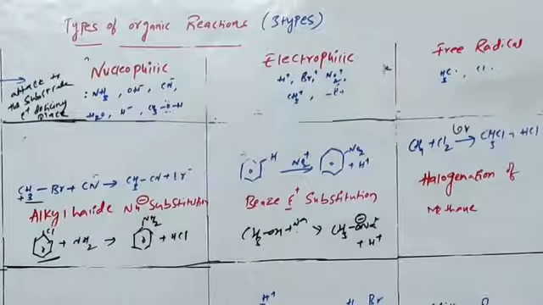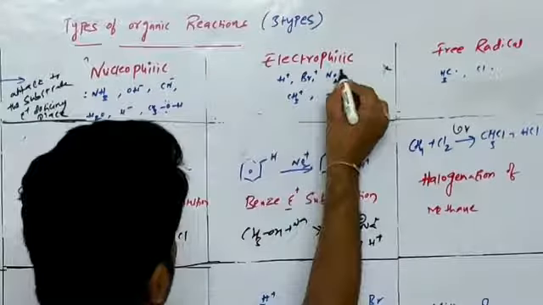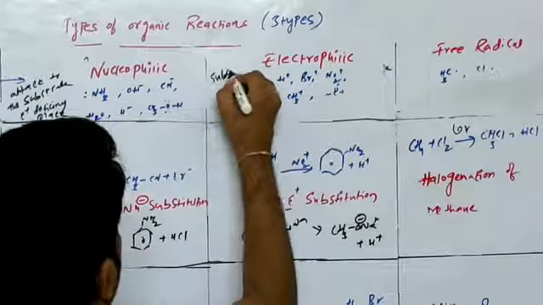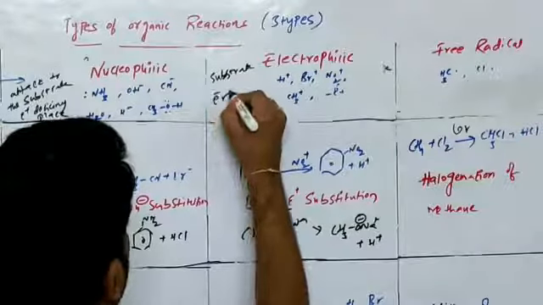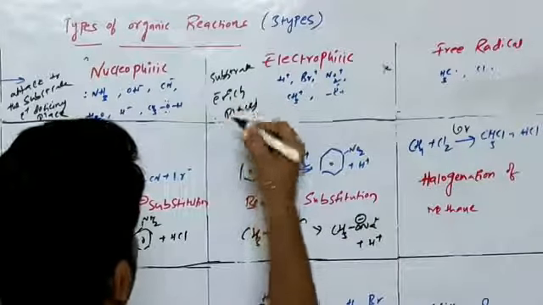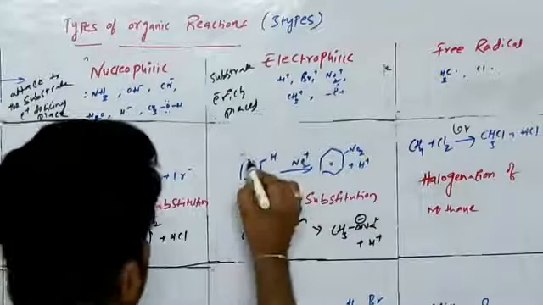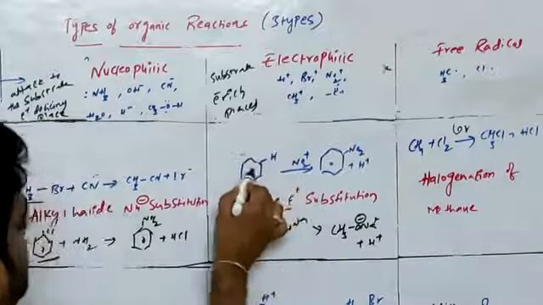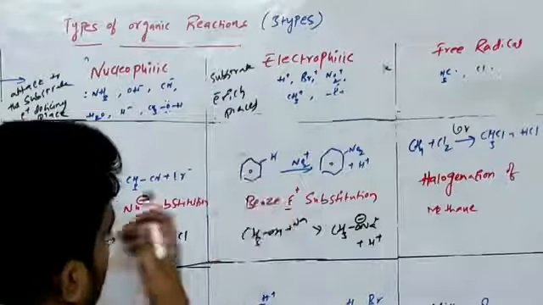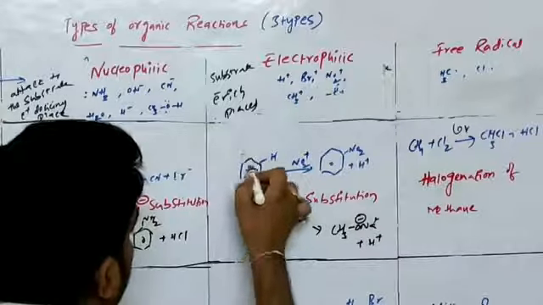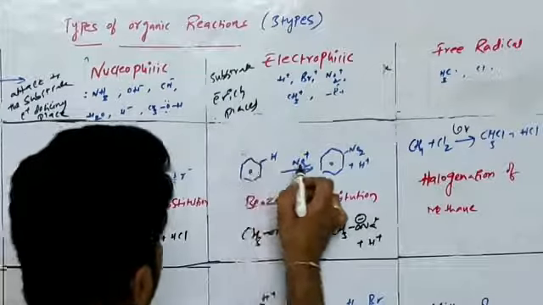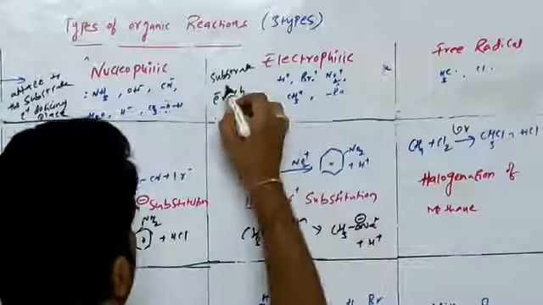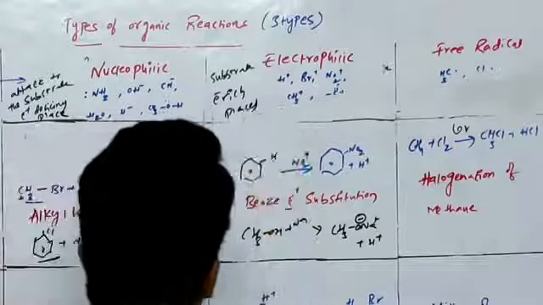Electrophiles consist of a positive charge. These are generally cations. They attack the substrate at electron-rich places. For example, take benzene. Inside benzene, the pi electrons are delocalized. These pi electrons are responsible for the nucleophilicity, that is the electron-rich place. That electron-rich place attacks the electrophile. An electrophile attacks the substrate's electron-rich places.